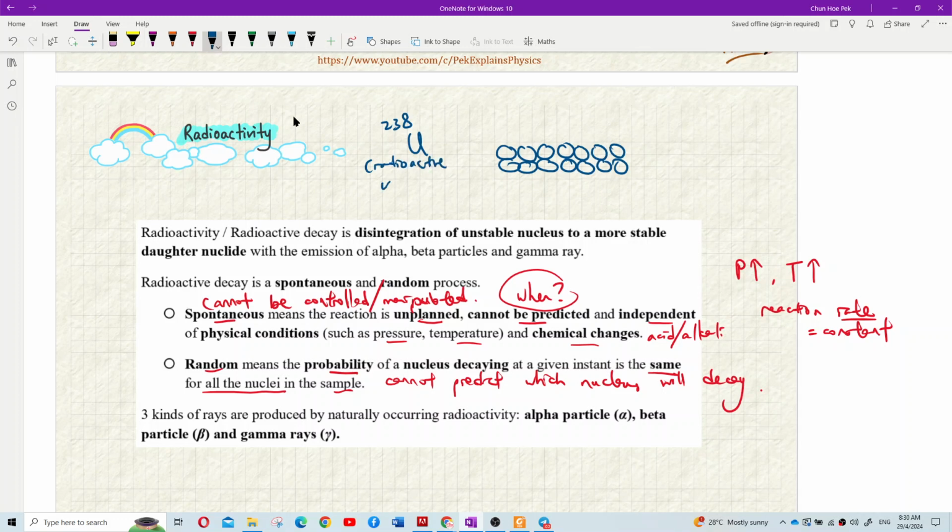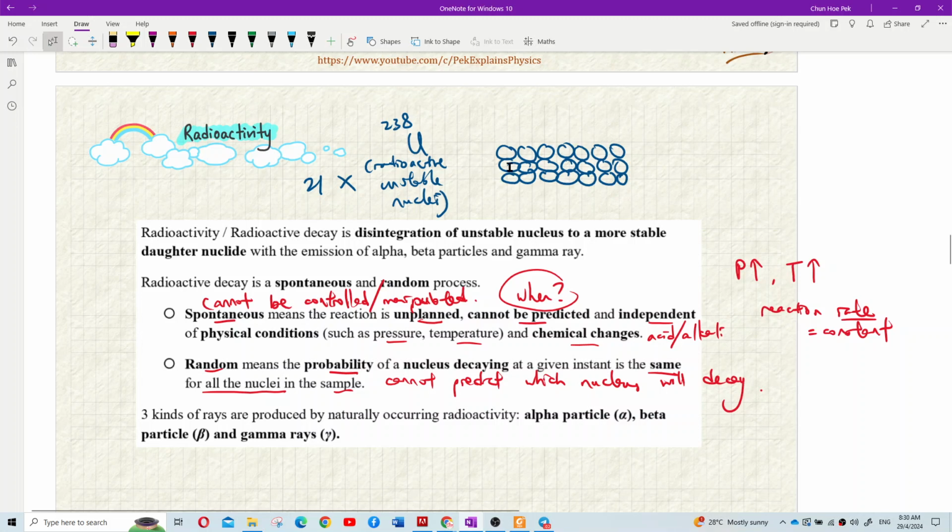Radioactive unstable nuclei. Nuclei means plural. Nuclei means a lot of nucleus. In plural form we call it nuclei. So I have a sample here. How many nuclei are there? Let's count. 1, 2, 3, 4, 5, 6, 7. 1, 2, 3. So 7 times 3 is 21. I have 21 of these radioactive unstable nuclei.